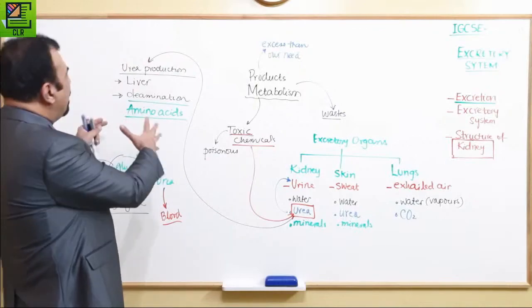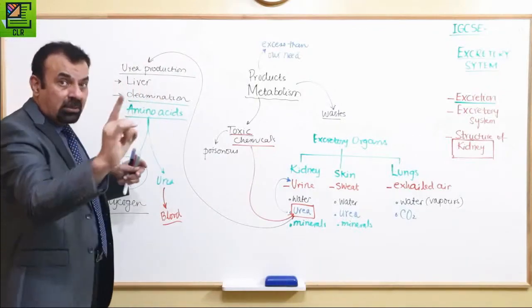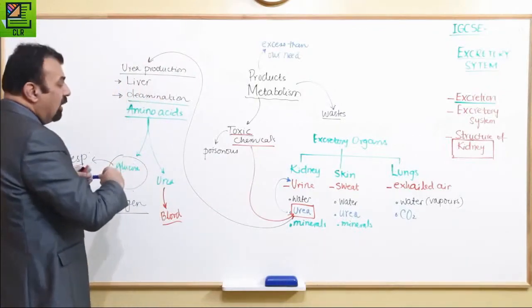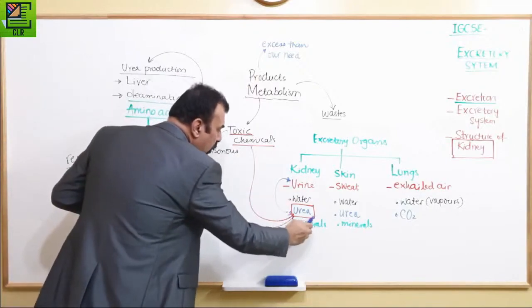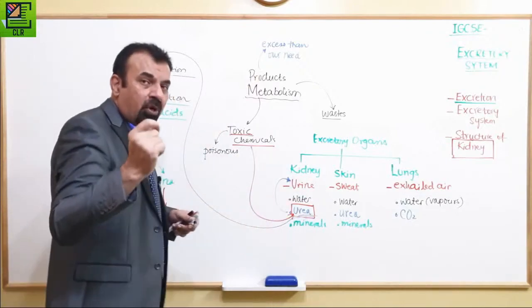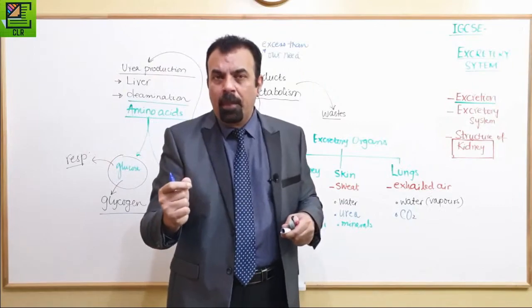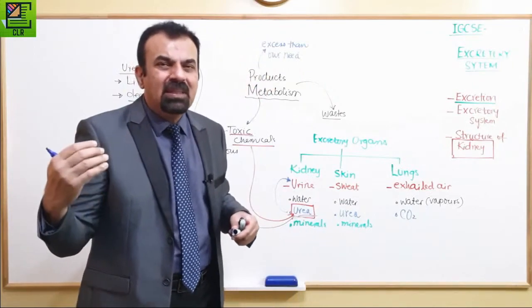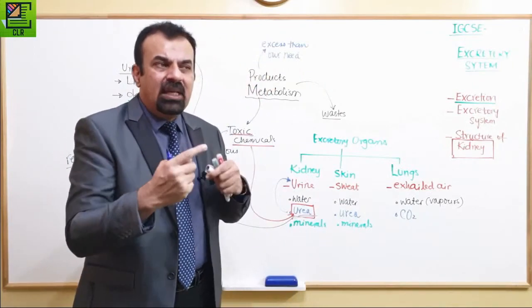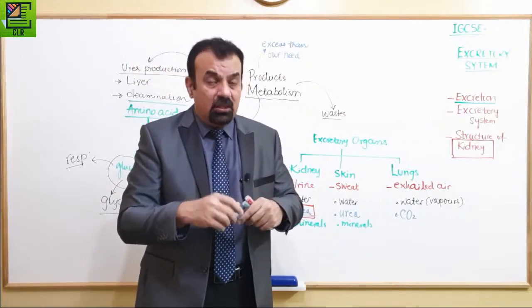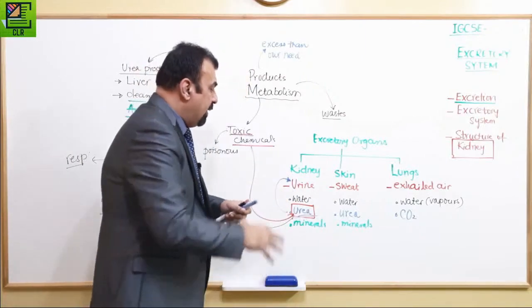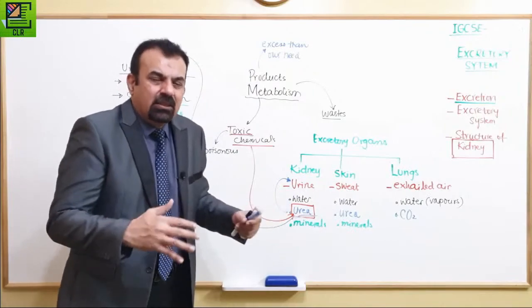Now, we have learned deamination. So the important trick question which I've told you is about the production of urea. Look at the word carefully in the question. Many students misread, or they don't focus on the question, and they just look at the word urea and think that it's urine.